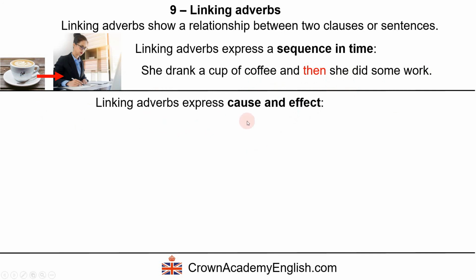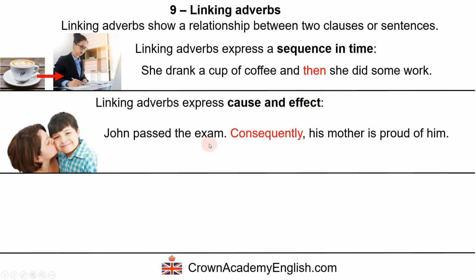Linking adverbs express cause and effect. John passed the exam, consequently, his mother is proud of him. So this is the cause and this is the effect. The effect is the result. This happened, and the result of this is this. His mother is proud of him because he passed the exam. So we can use consequently to link these two sentences.